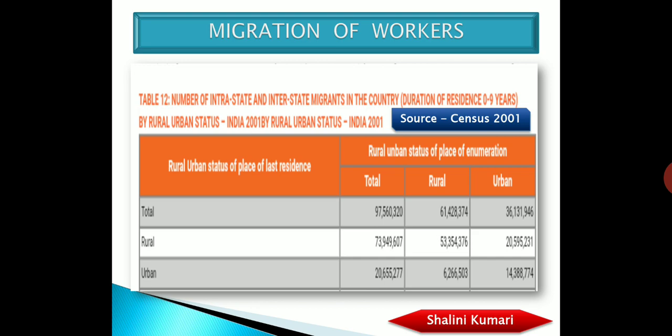Now this is again data taken from census 2001, which is reflecting the huge number of migrants in our country. Just a short view at this large data that we are having.